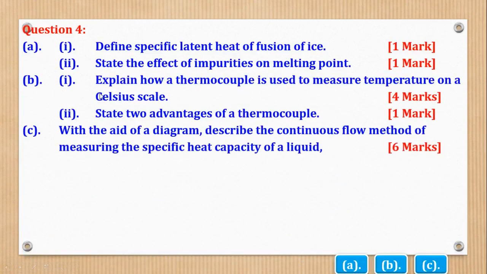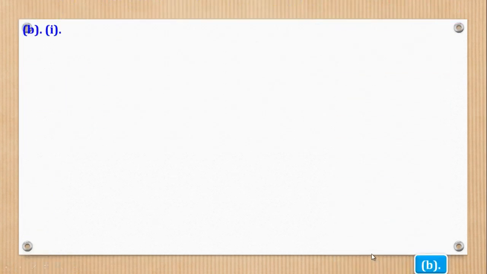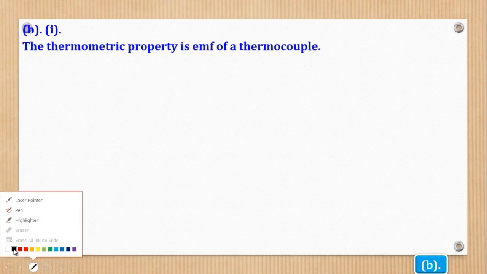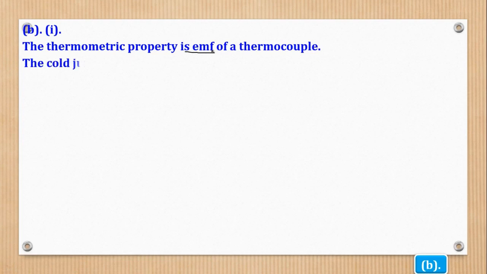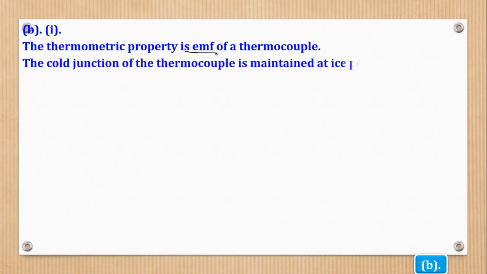Part B says, Roman 1, explain how a thermocouple is used to measure temperature on a Celsius scale. So first of all, when it comes to a thermocouple, the thermometric property is the EMF of the thermocouple. Then from there we start our experiment setup: the cold junction of the thermocouple is maintained at ice point.